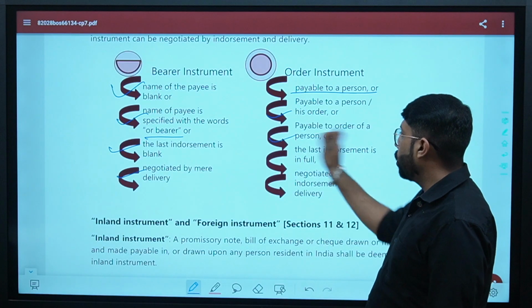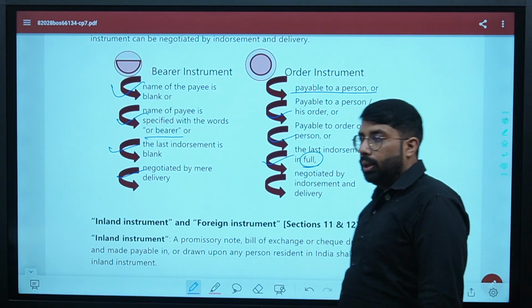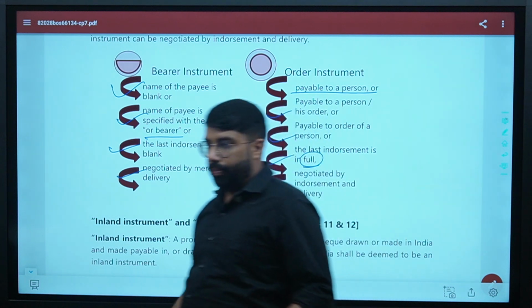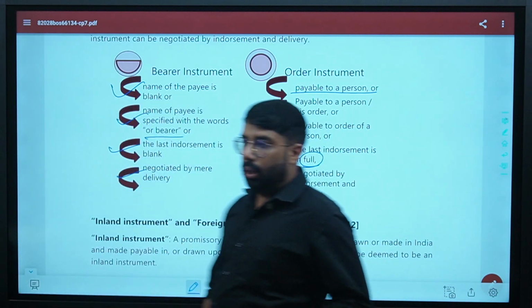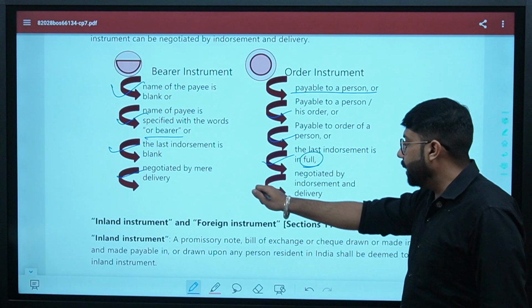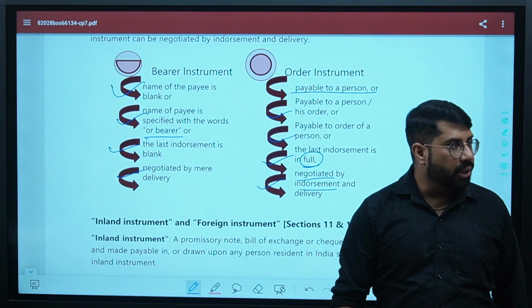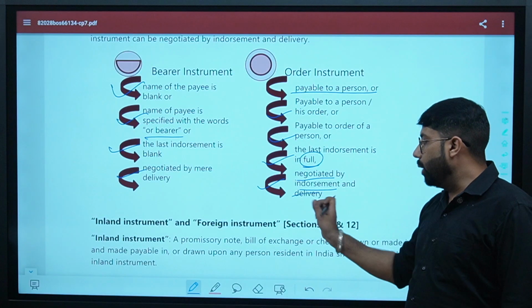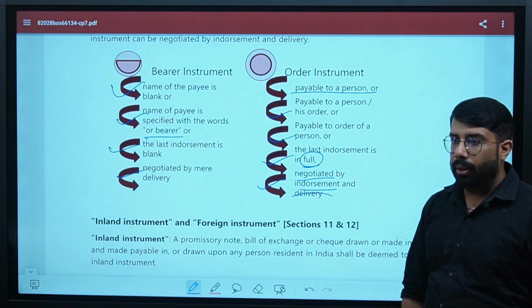It is payable to order of a person or the last endorsement is in full. Full means you are not leaving it blank. You are writing in full. You are specifying the person to whom you are transferring the document, right? Then it is negotiated, transferred by first endorsement being done and then only you can do the delivery. Are we clear, people?